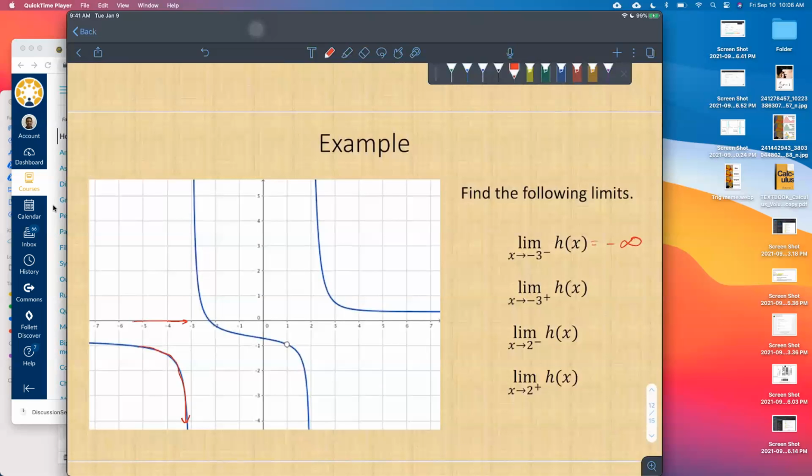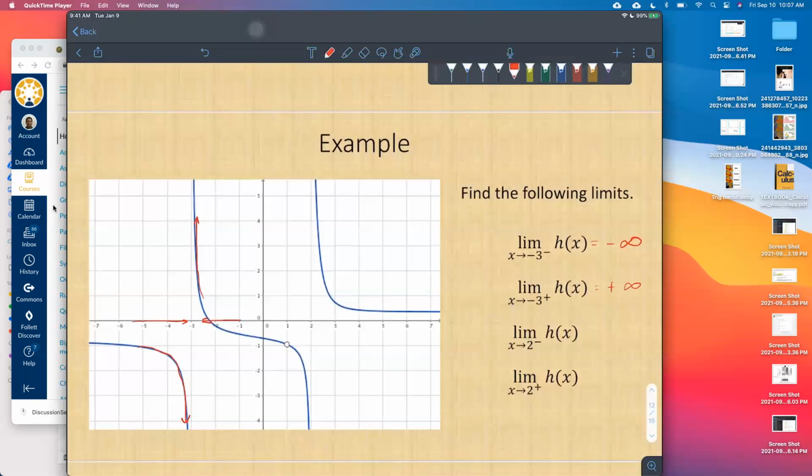What about the next one? From the right-hand side. In the yellow shirt, you give a shot at it? Yes. It would be positive infinity. Yes, very good. Just want to make sure everybody sees this, right? Because we just got to look at these graphs and we should be able to see it and understand what the limit is.